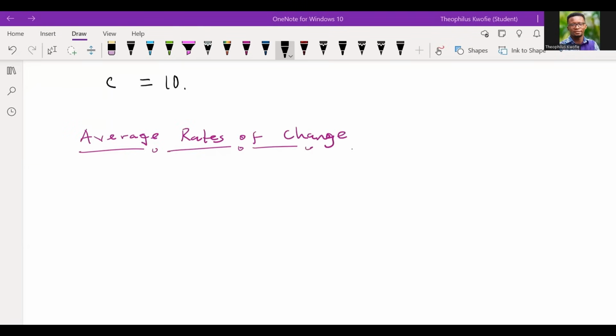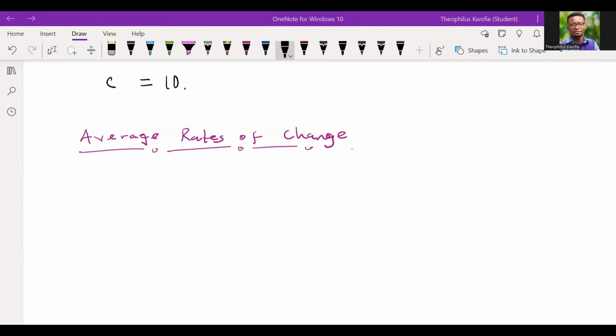Hello, so we are back. I would want us to look at the average rate of change. Now, when we talk of the average rate of change, what are we talking about? If we have output values and the corresponding input values, at what point can we talk about the average rate of change, of such change in the output with respect to the change in the input? So we claim that the average rate of change of the output to that of the change in input can be expressed as below.